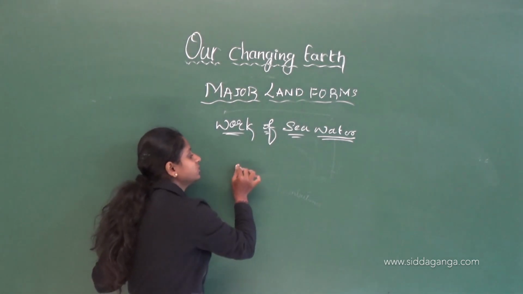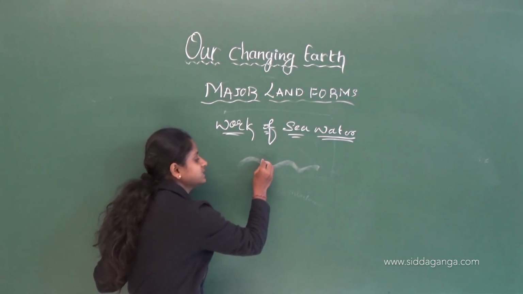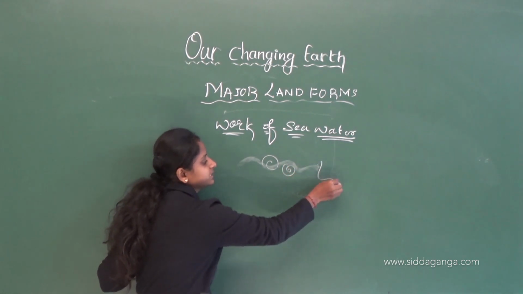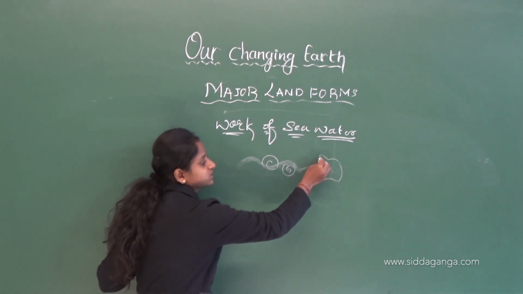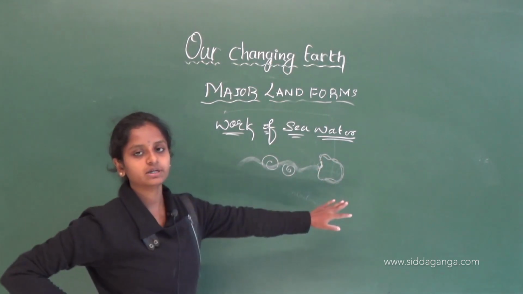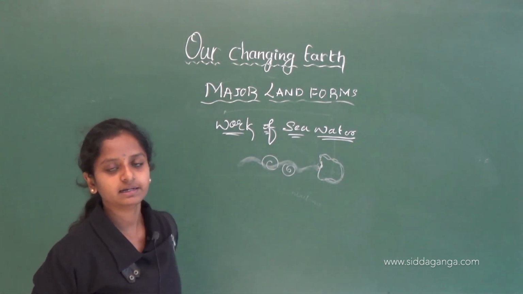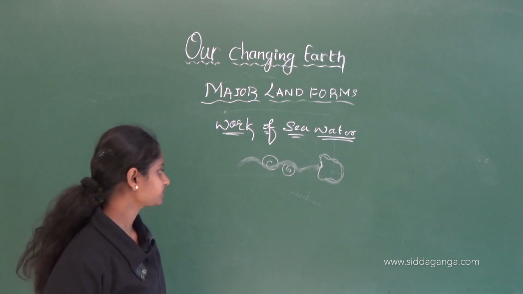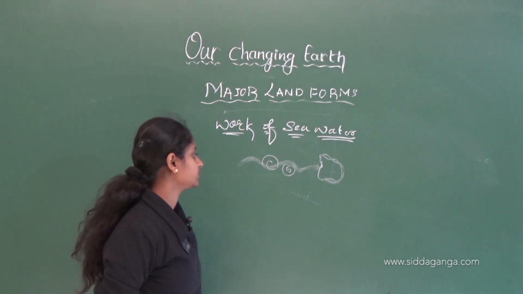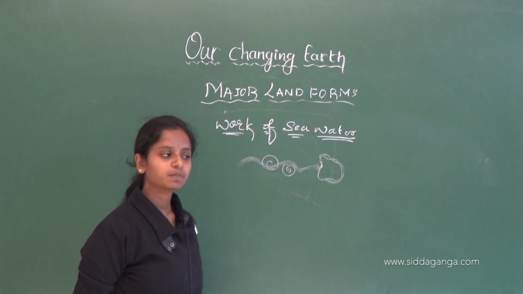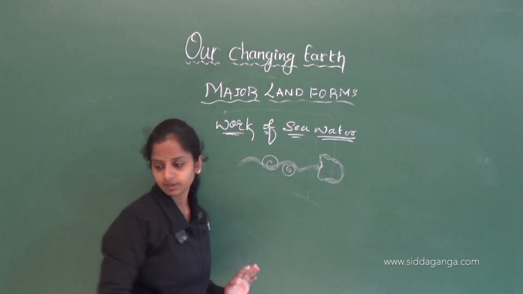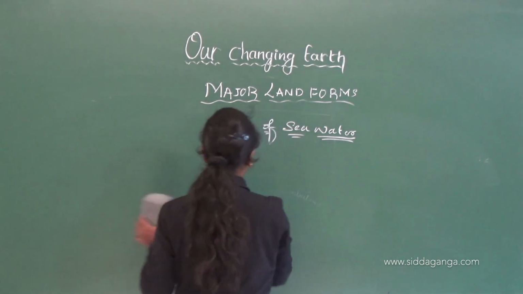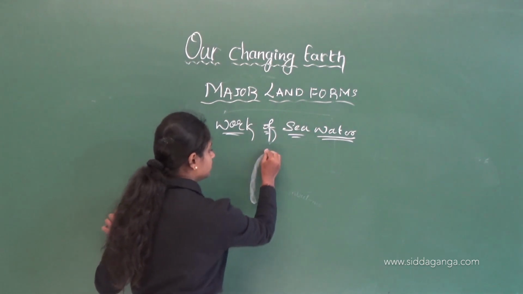While flowing, it will carry some amount of rocks, sand, stones, whatever, and what it deposits is known as a coastal landform. It will deposit them on the land, on the bank of the sea, right, that is known as coastal landforms. Okay, this is about the sea water. And in the sea water there will be some kind of rocks. Let me show it. See, in the sea water there will be rock.